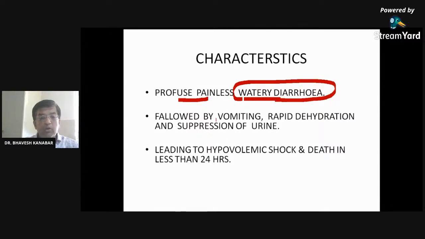This diarrhea is followed by vomiting, rapid dehydration, and suppression of urine. So after diarrhea there will be vomiting. Diarrhea leads to dehydration, everybody is aware of this, right? Because of the dehydration, less urine is excreted, leading to hypovolemic shock and death in less than 24 hours if not treated.